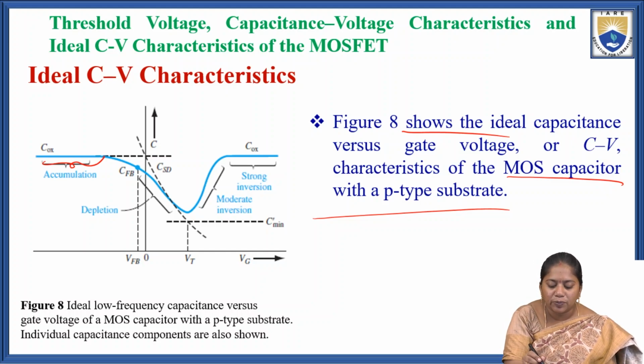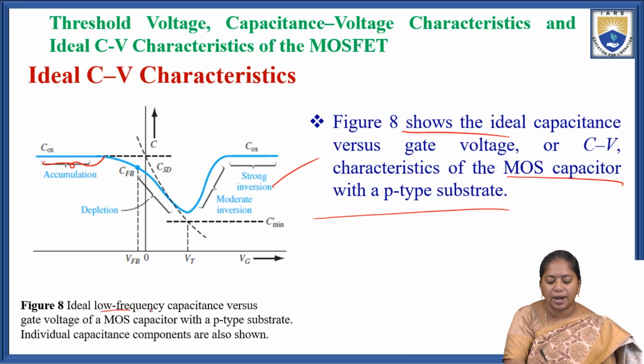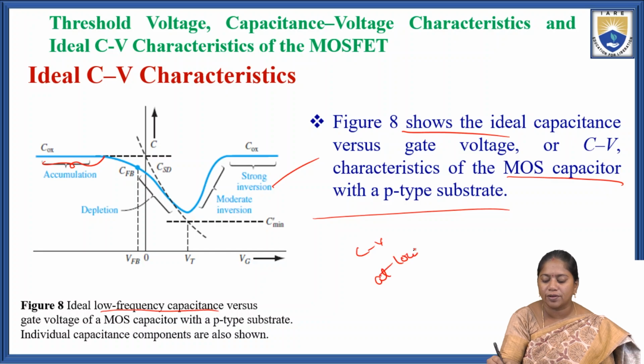So this is the depletion region. This one is the depletion region, and the third one is the strong inversion region. In the strong inversion region, the inversion layer capacitance is equal to the oxide layer capacitance. This is the ideal low frequency CV characteristics.